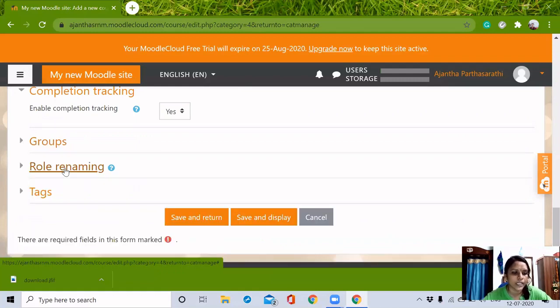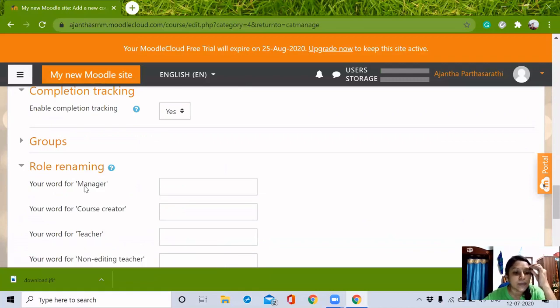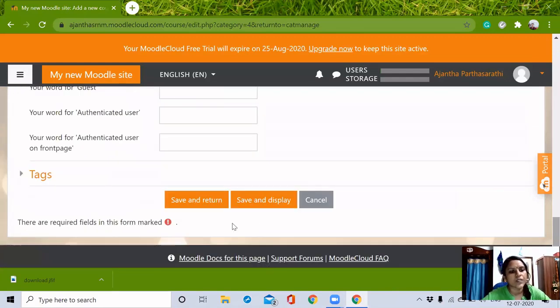And role renaming: if you want to give a name such as principal instead of manager, we can do it here. And for the course creator, we can make it course coordinator. This way we can rename the roles here. And the tags, we are not going to explore now. I'm just clicking save and return to the course category page.